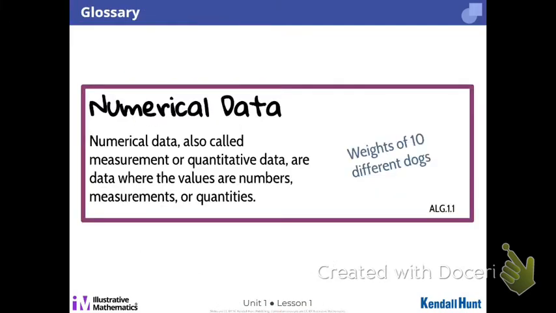So we have categorical data, which is categories and groups. We have numerical data, and guess what that deals with? Numbers. Yeah, you got it, numbers. Things that are quantitative. Do you remember from 6th grade, quantitative versus qualitative? Categories are kind of qualitative. Numerical data is quantitative. So measurements, lengths. We have numbers, quantities of things, okay? Weight of 10 different dogs would be an example.